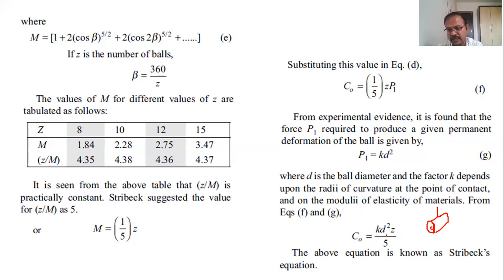CO will be equal to KDLZ upon 5 for cylindrical roller bearings. But for ball bearings, it will be KD square Z upon 5, where K is a constant which depends on the radius of curvature at the point of contact and the modulus of elasticity of the materials. So in this way, we have derived the Strebeck's equation for calculating the static load carrying capacity of the rolling contact bearings.